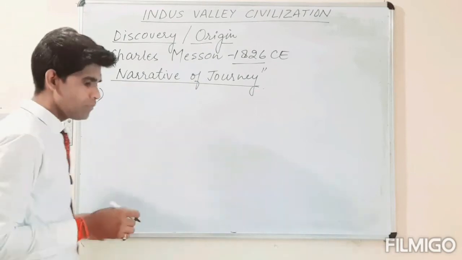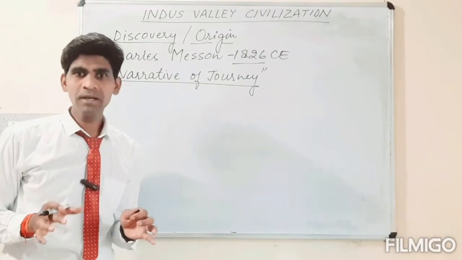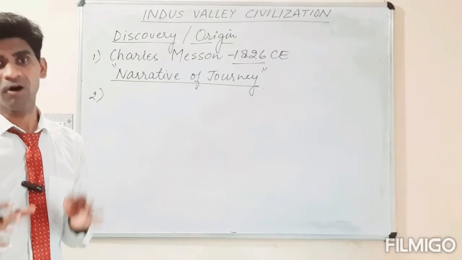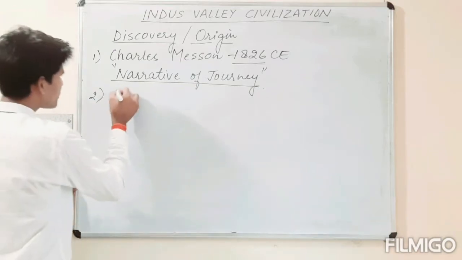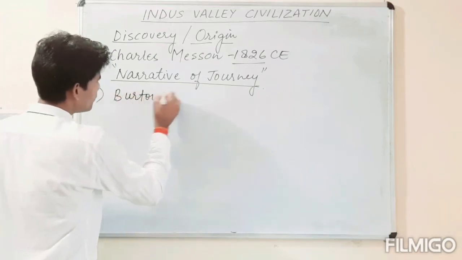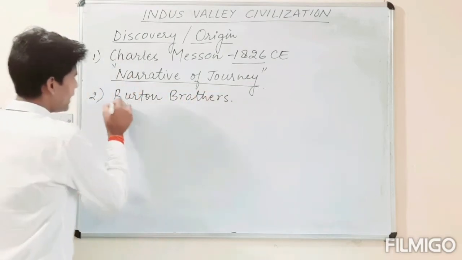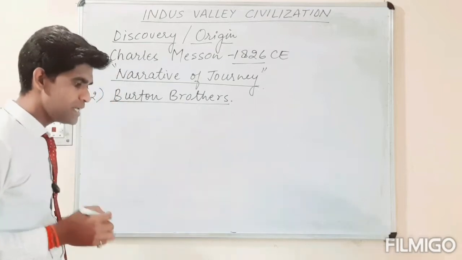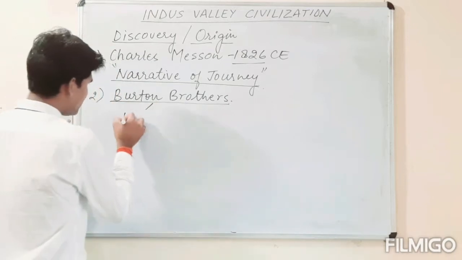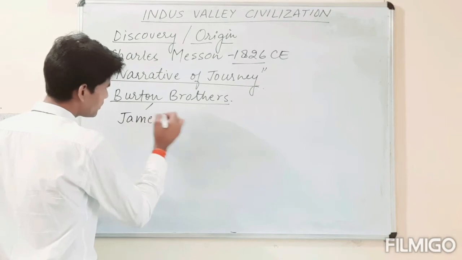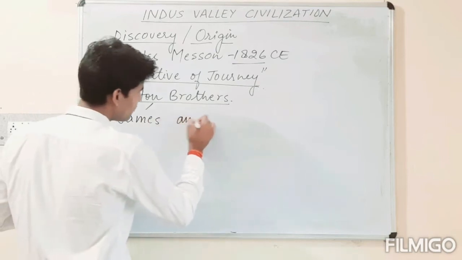The second name belongs to the explorers who explored those sites, that is the Burton brothers. There were two brothers, named James and William.